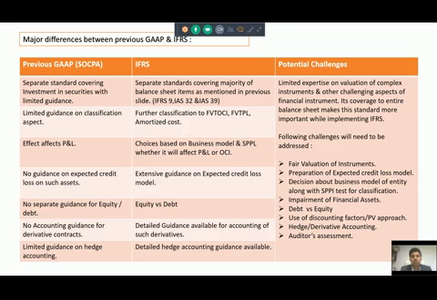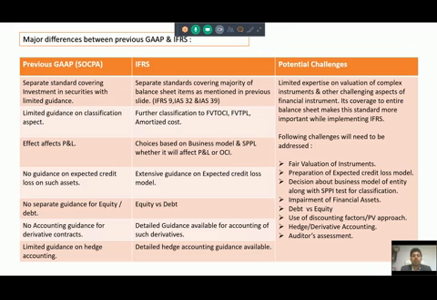Now potential changes would be limited expertise on valuation of complex instruments. As I told you, there is a fair value option, FVTOCI and FVTPL, available for classification. So if you select such an option, then you will have to find out the fair value of such an instrument on each reporting date. Now the valuation field will be facing many problems or challenges due to these provisions of IFRS. And its coverage of the entire balance sheet makes this standard more important while implementing IFRS.